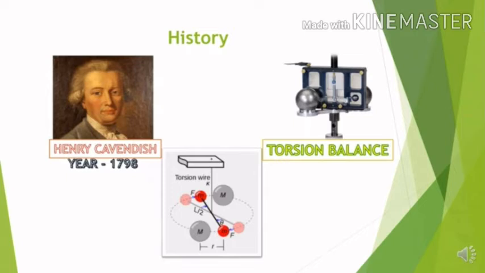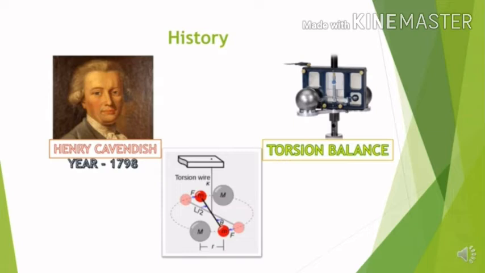Torque is required to give rotational motion to any object, just like in the steering of your car, where we apply two equal and opposite forces. Now due to this torque, the torsion wire started twisting. With the knowledge of the angle by which it twisted and the length of the rod, Henry Cavendish managed to calculate the value of the universal gravitational constant.